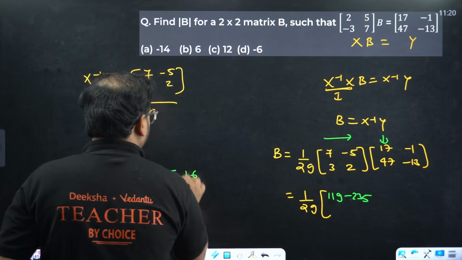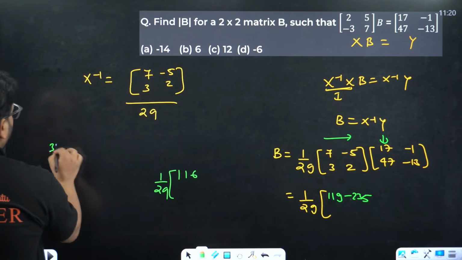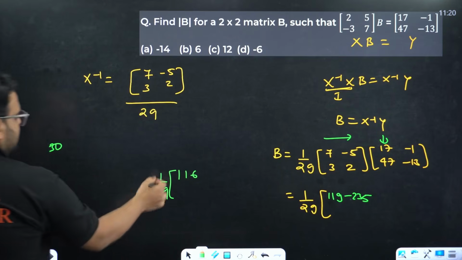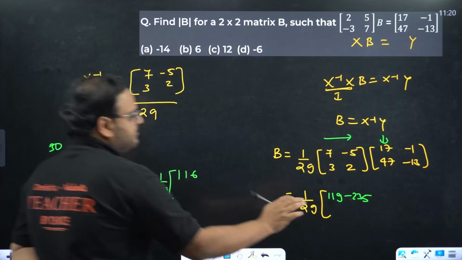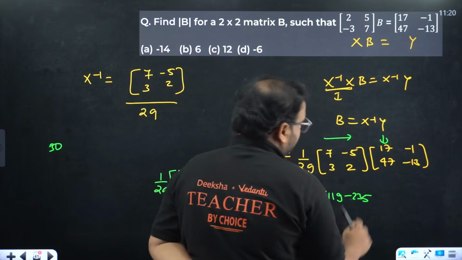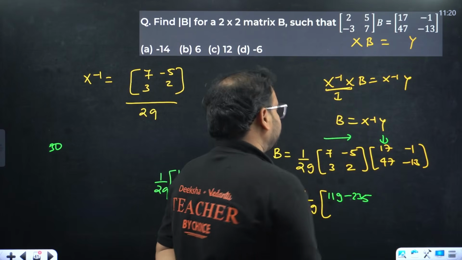Then again we have 116. Check this out. 30 into 4 is 120. This element will become 4 actually, so you can just simplify this. Then you'll have minus 7, 65, correct?